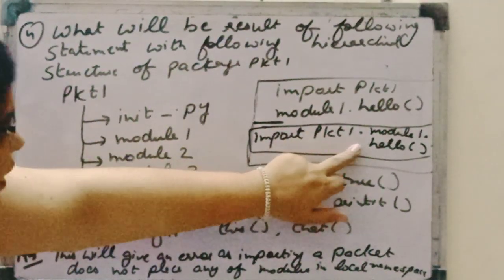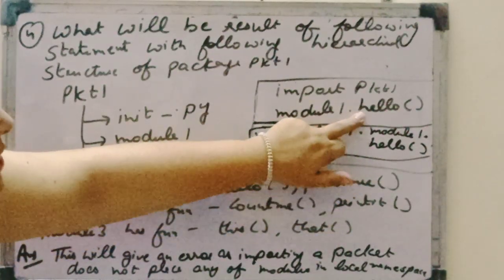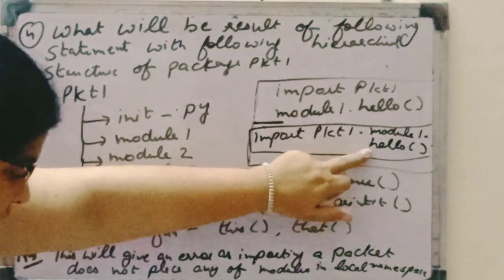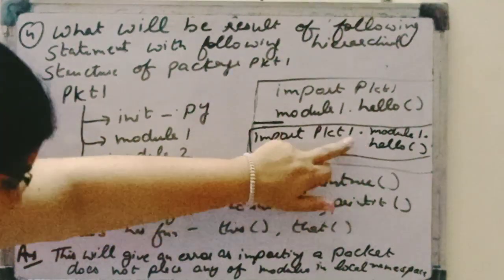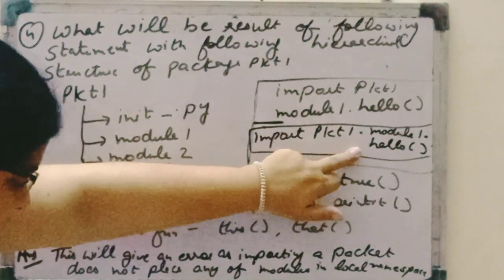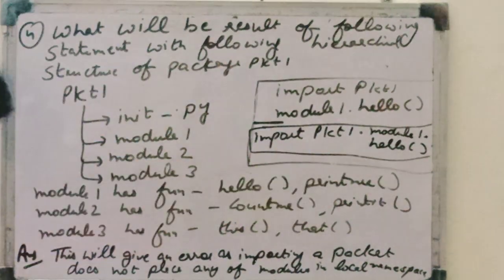It should not be any function. Here also this is a function. So it will always give an error because the last attribute must be a module, never a function. So this type of question always comes in the board exam.